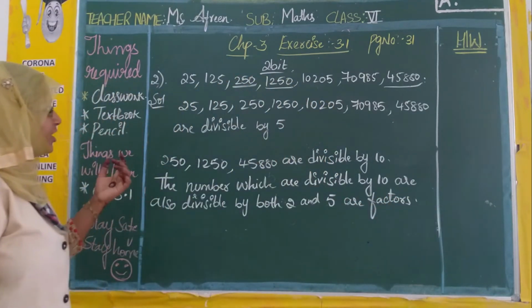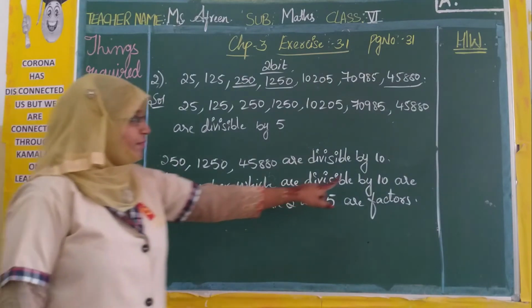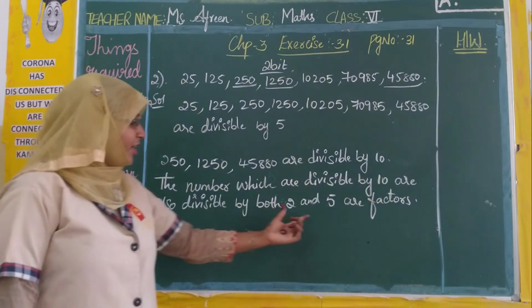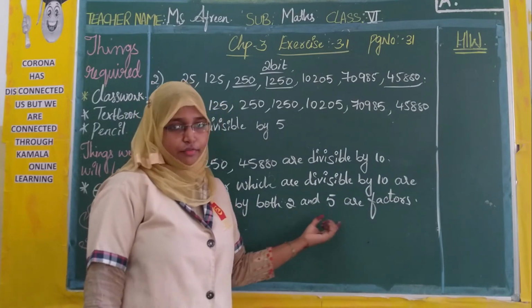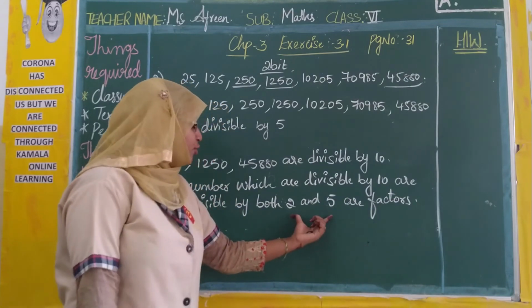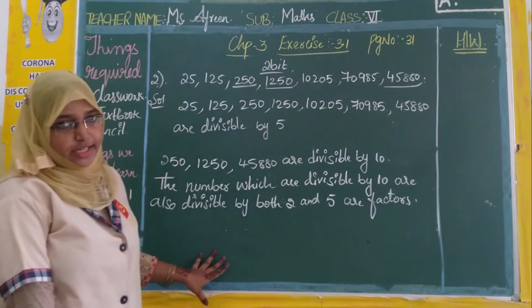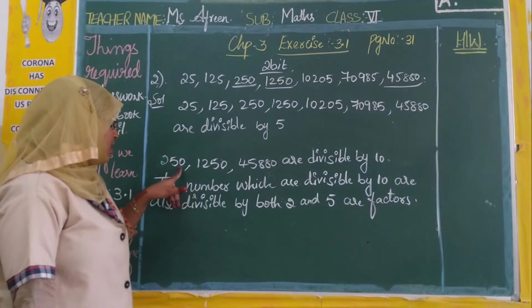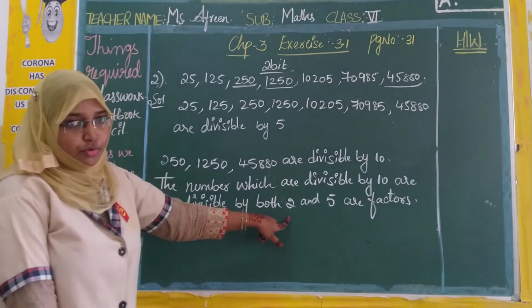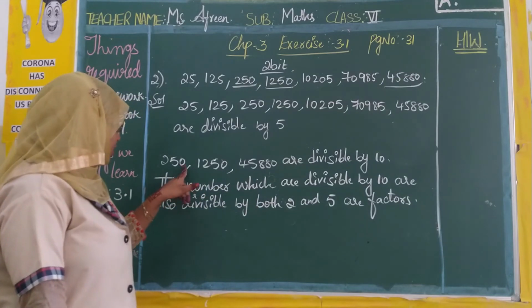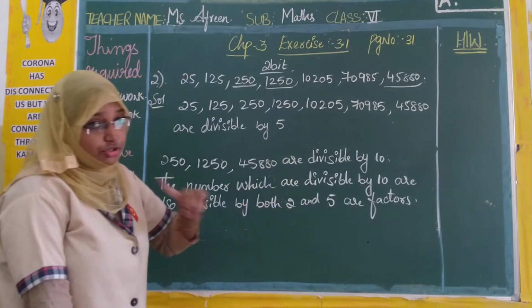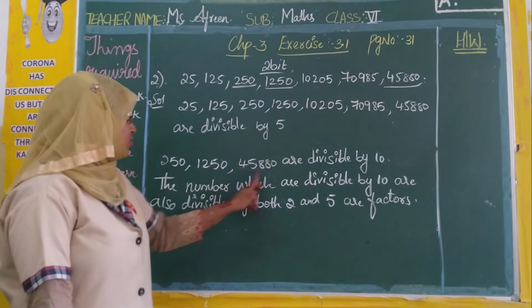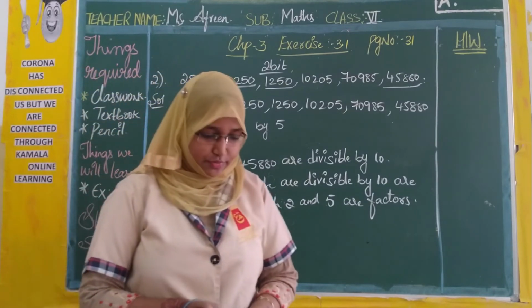So firstly we have checked rule for 5, rule for 10. As 2 and 5 are factors of 10, 2 5s are 10 or 5 2s are 10, so both rule 2 and rule 5 will be satisfied. If you want to check, see what is rule 2? It should be 0, 2, 4, 6, even number. Here it is even: 0, 0, 0. Rule 5, it should be either 0 or 5. 0, 0, 0. So both the rules are also satisfied.